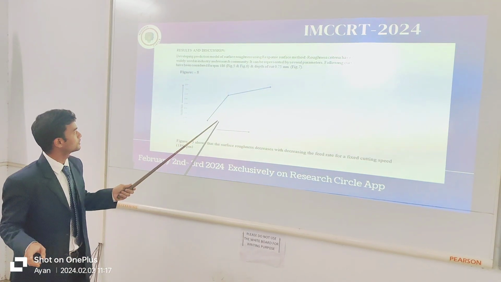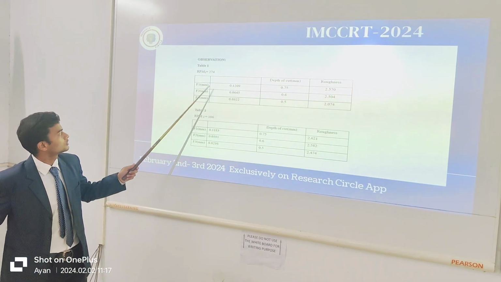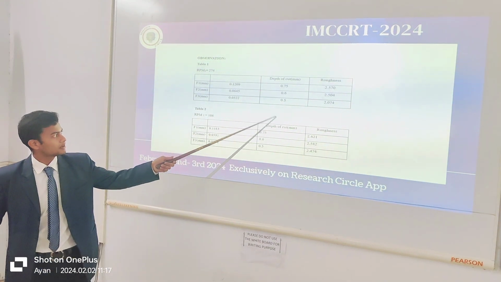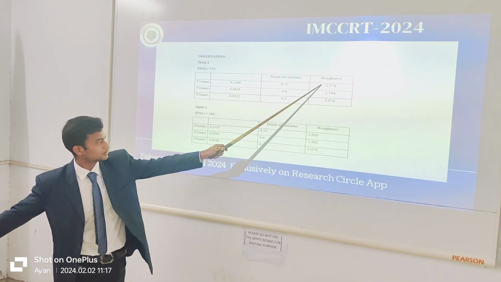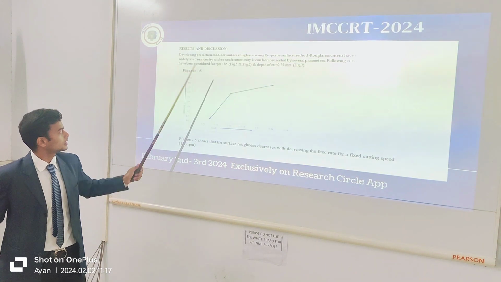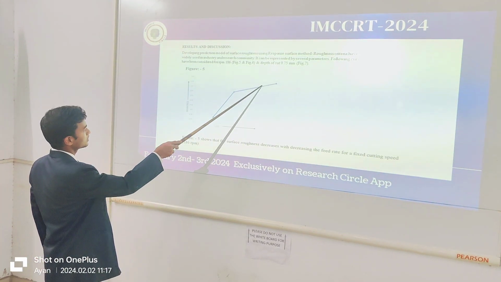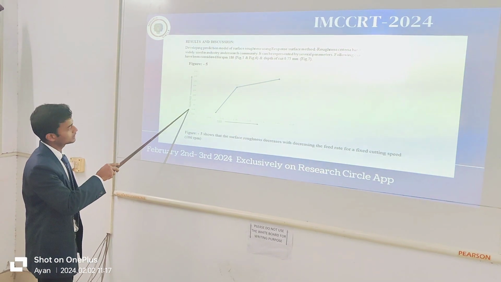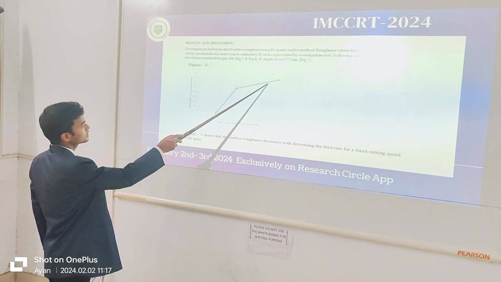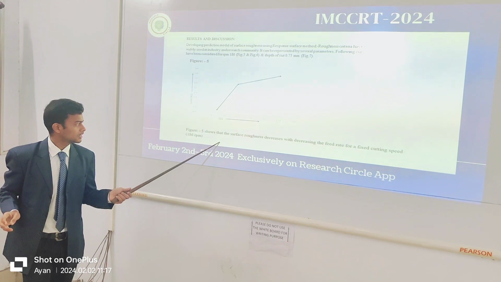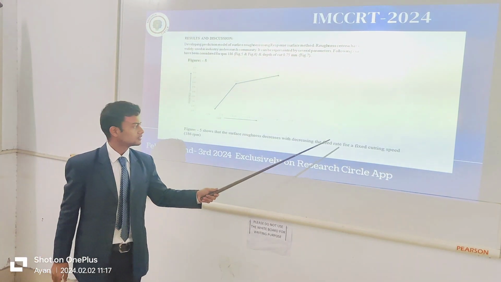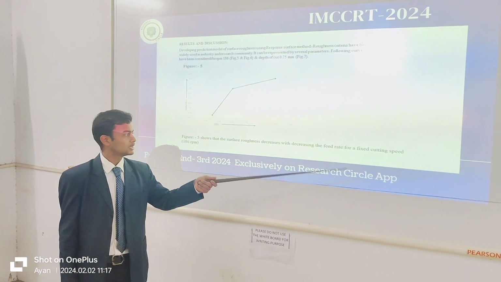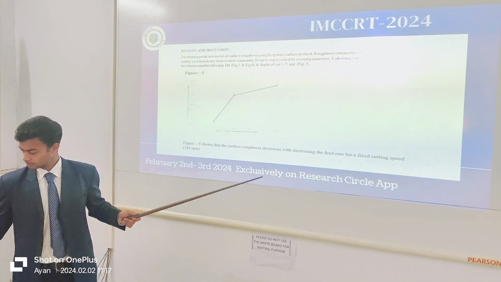You can see that in the first table it was 274, and the feed was this, and the depth of cut was this, 0.75, and 6.5, and the roughness this. So we have plotted this in a graph. You can see that this is actually decreasing the roughness. This shows the roughness, and this is the feed. Actually this is decreasing. So we can say that the surface roughness decreases when the feed rate is decreased and the cutting speed, meaning the RPM, is kept fixed.